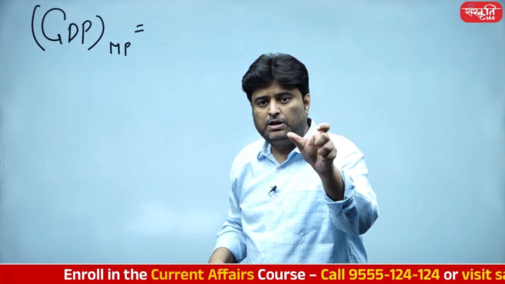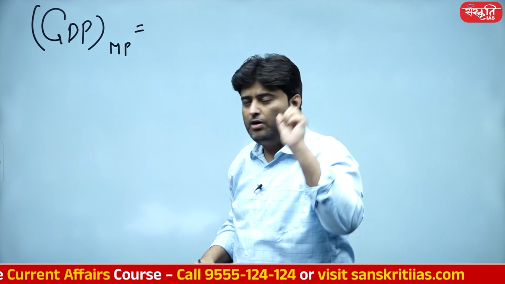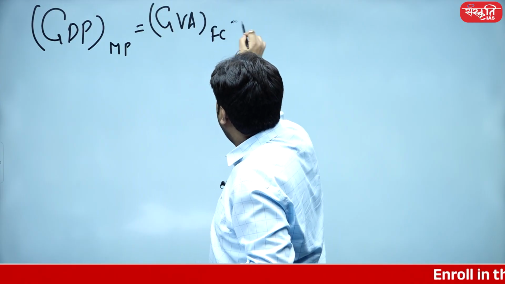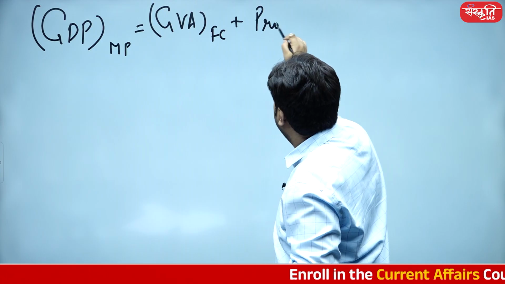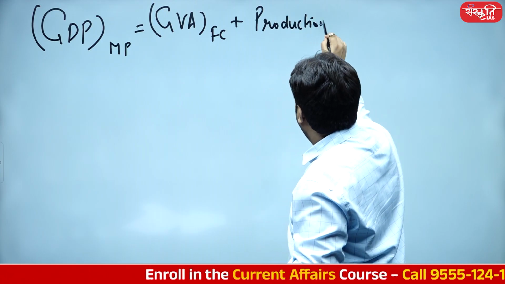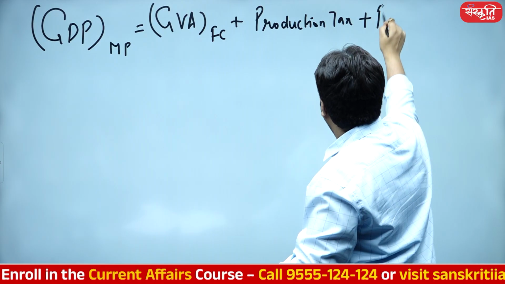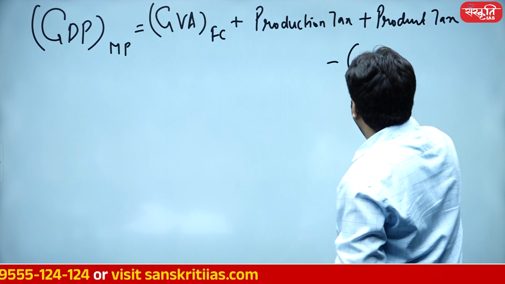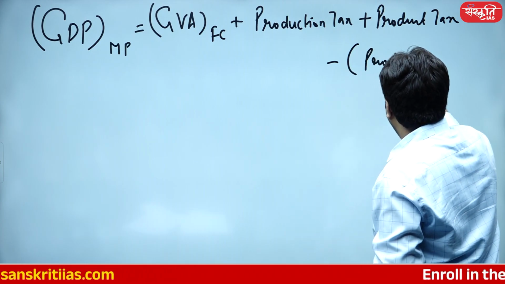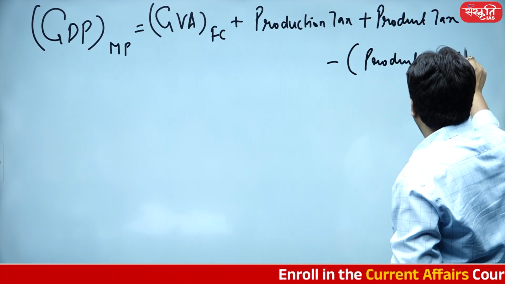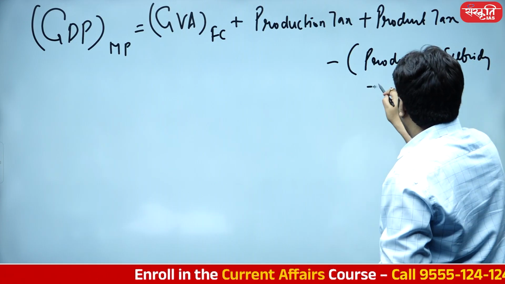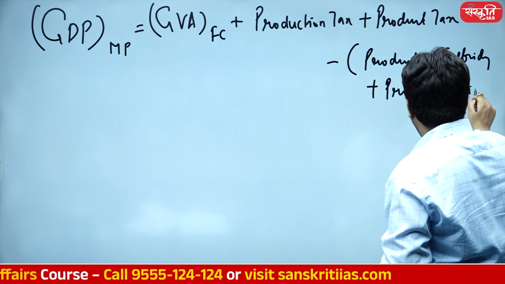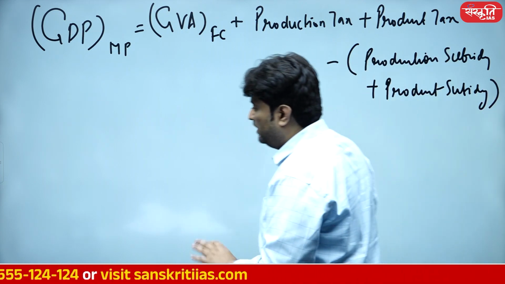Instead of writing GVA basic price, I'm just putting the GVA basic price formula over here, which is GVA factor cost plus production tax plus product tax minus production subsidy plus product subsidy. That's it. This is the actual formula.